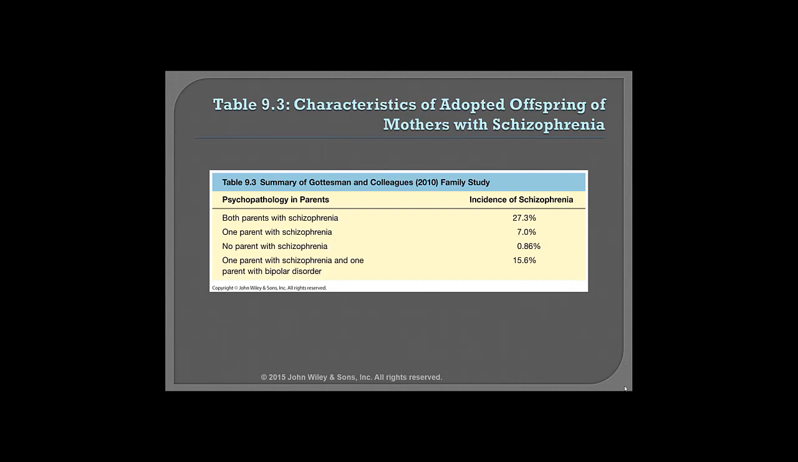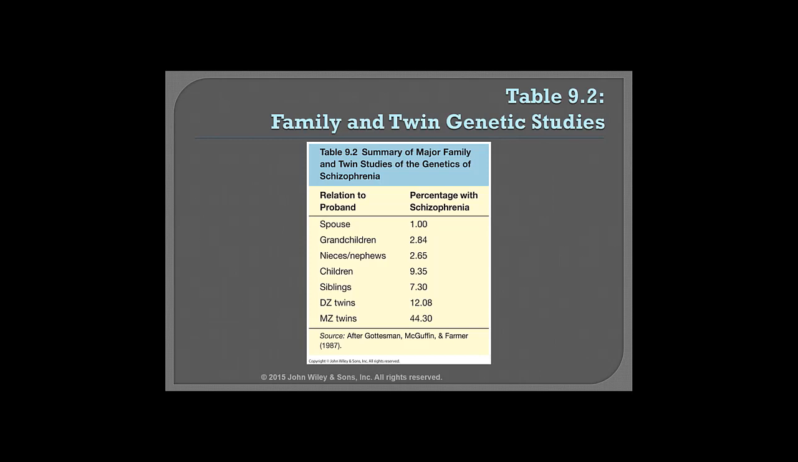Slide 15. So we see a lot of genetic support, that there is some sort of genetic component to schizophrenia. This table clearly indicates that those who are related to an individual with schizophrenia are at an increased risk. As the genetic relationship gets closer, the risk increases. So